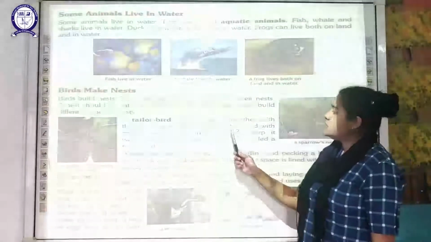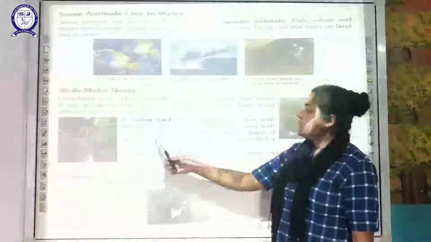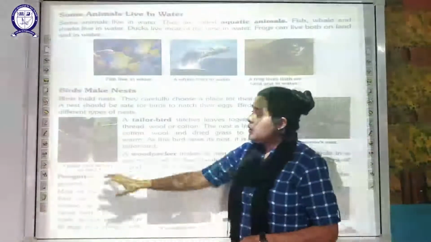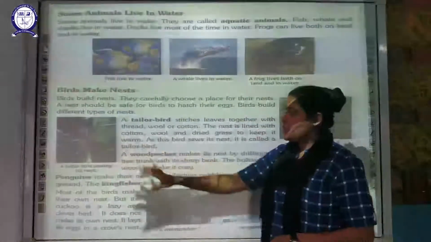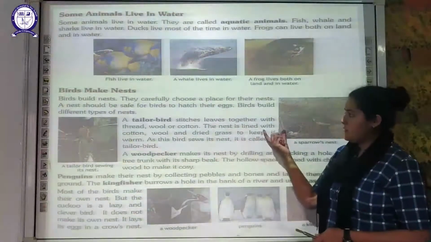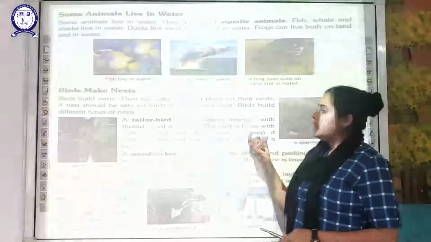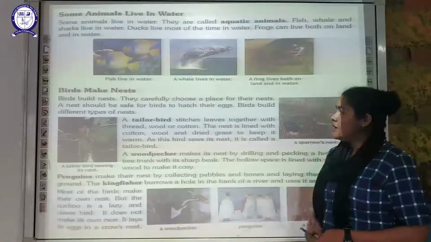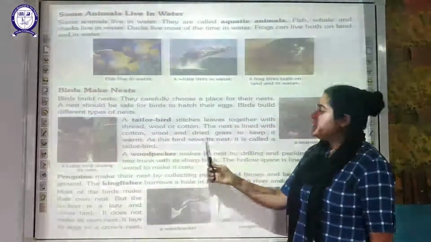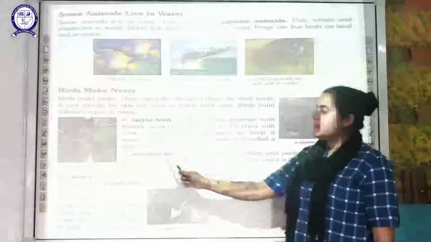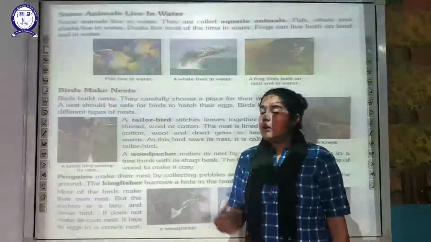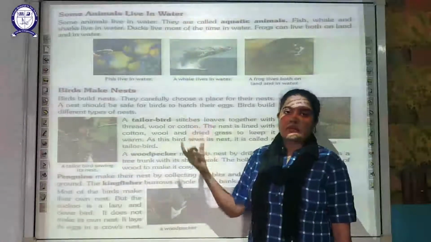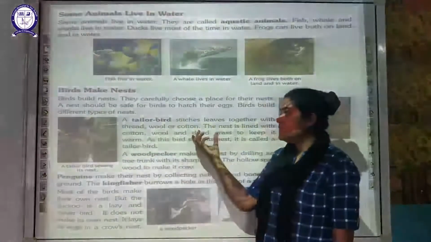Next, the nest is lined with cotton, wool or dried grasses to keep it warm. So in order to keep its nest warm, it is going to line the nest with the help of cotton, wool and dried grasses. As this bird makes its nest this way, it is called a tailor bird. Similarly, as a tailor stitches the clothes, this tailor bird is going to stitch the leaves together and build its nest in this manner.